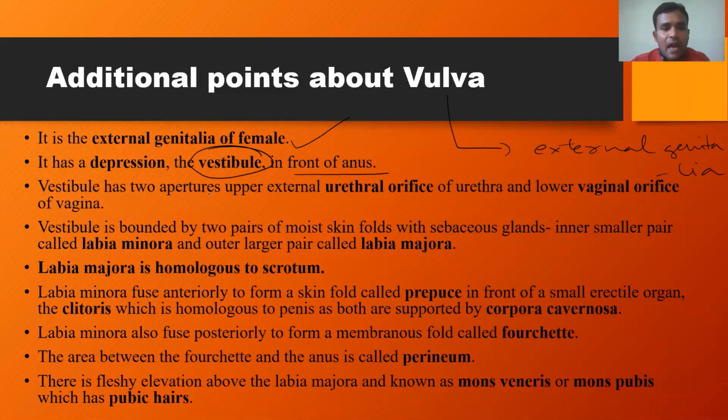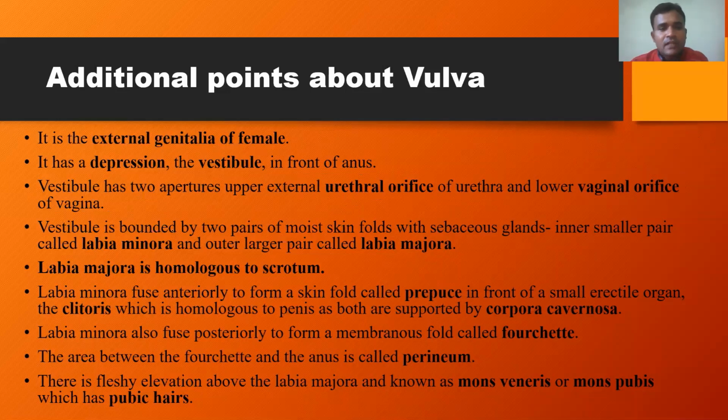The vestibule has two apertures, as I mentioned earlier: the upper external urethral orifice of the urethra, and the lower opening, the vaginal orifice of the vagina. Through the urethral orifice the urine comes out, and through the vaginal orifice the penis is inserted into the vagina.